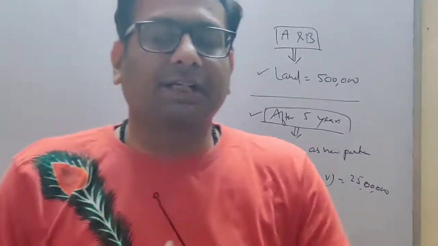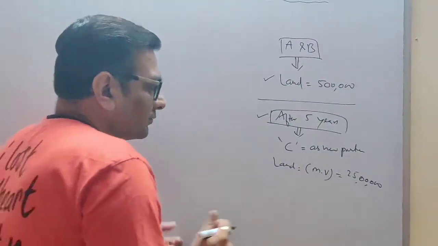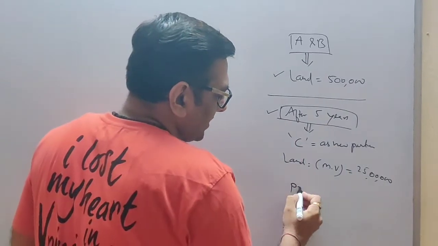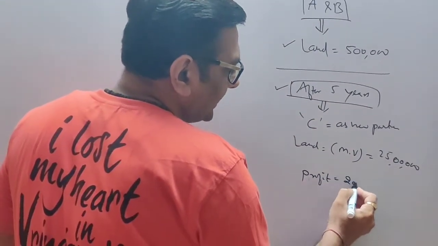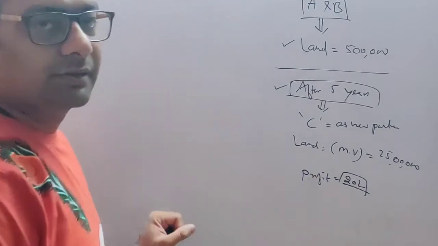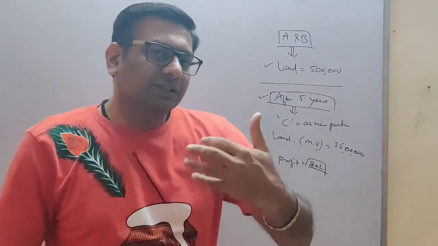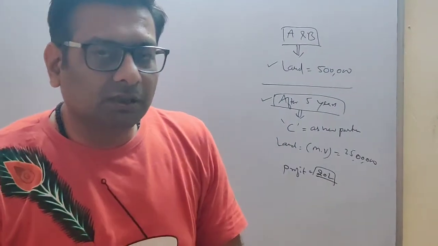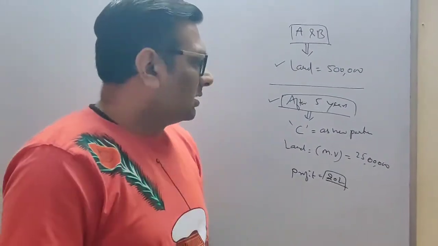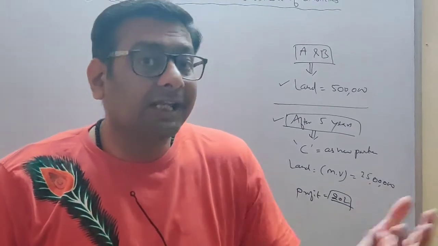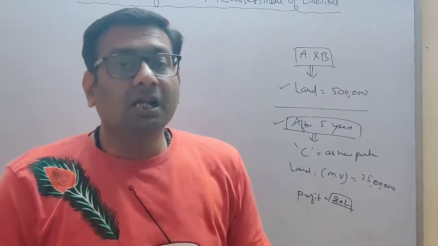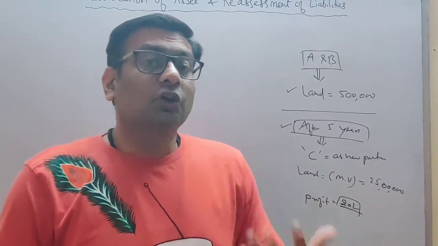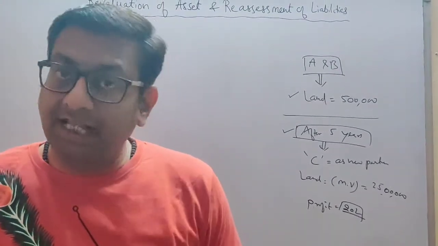It got appreciated. So how much profit can you see here, students? Profit is 20 lakh rupees. Now what is the problem here, students? Try to understand the problem. Mr. C came into the firm as a new partner. So when I make him a partner, he will become a co-owner of the business. He will be a joint owner of all the assets and liabilities.